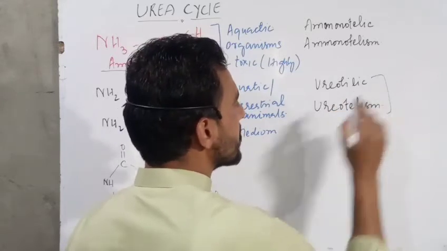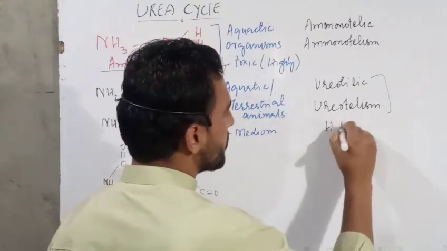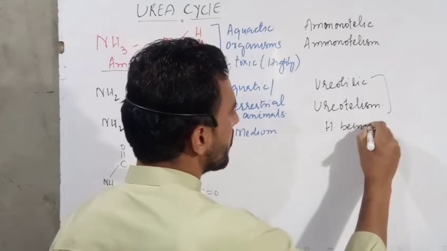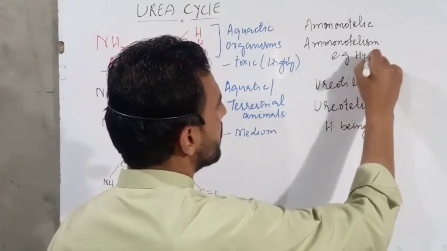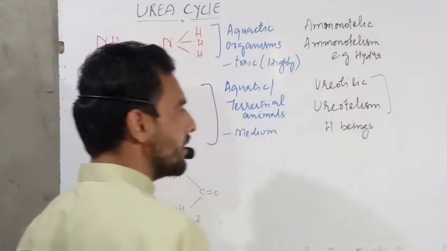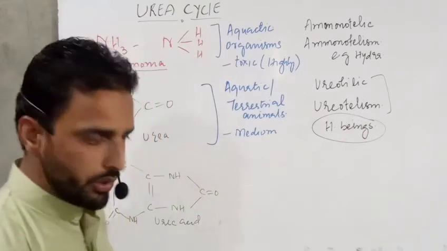In this case, one of the best examples is human beings. Because we are dealing with human beings, we take only the example of human beings.